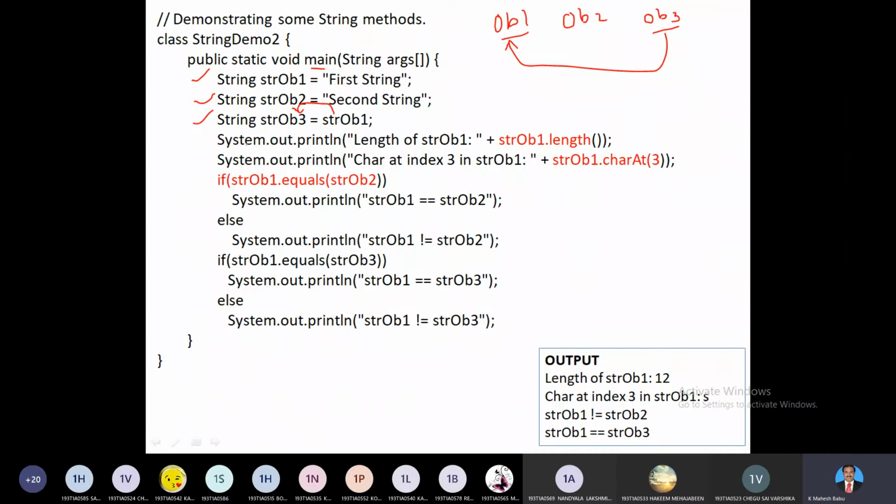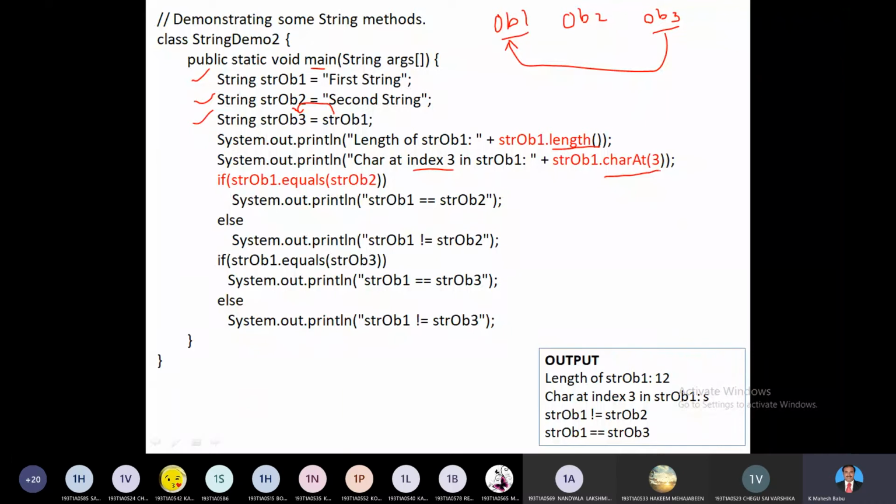Next, I am printing values on the screen. The first is the length of the string using the length method. So string object 1 dot length returns the number of characters inside the first string. The second println statement prints a particular character at a particular position. At that index 3, the third character of that string is printed by means of the charAt method.